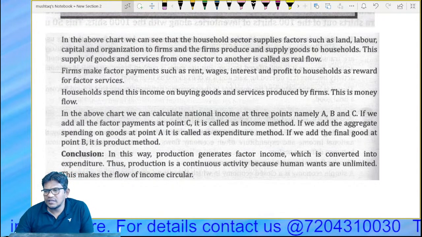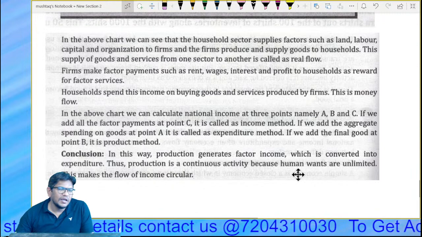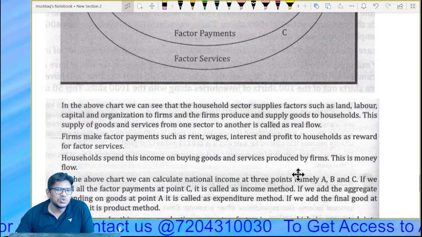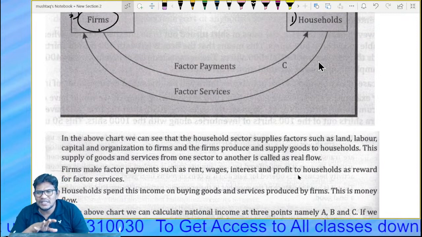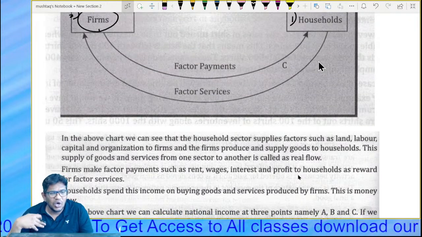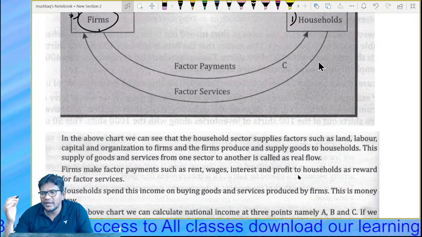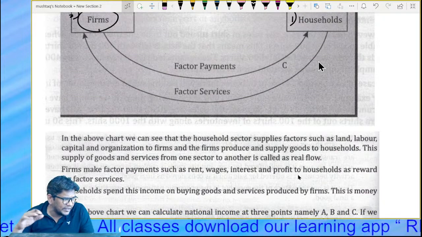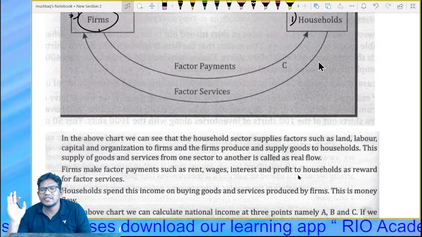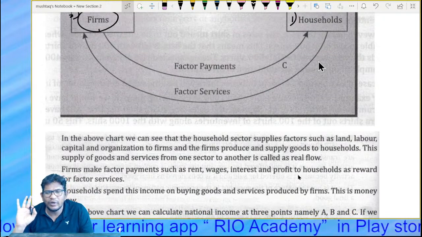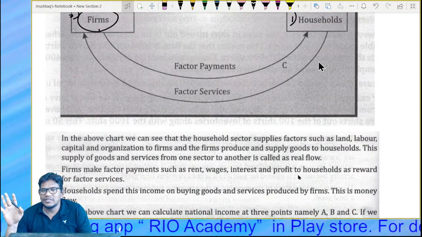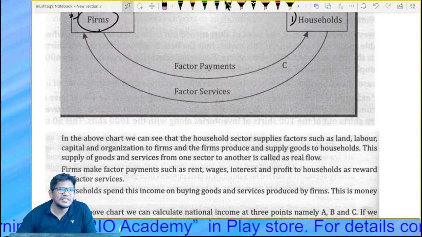Let's start guys, let's start now. Look, in the above chart we can see that households here about simple like... Not necessarily should you copy same to same. You can write it in your own sentence, because don't ever think of copying or memorizing this. These are simple, like they say, write it in your own language. Okay.